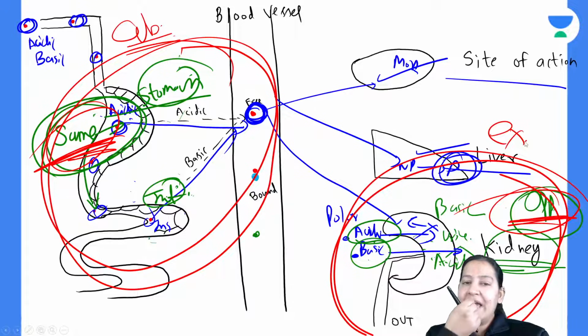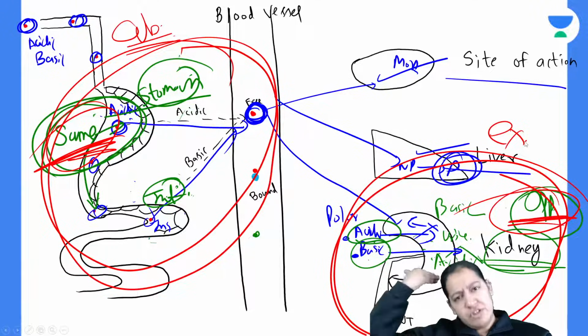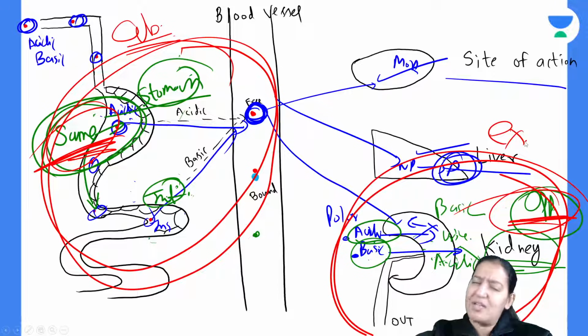So if I am taking any drug, just suppose I am taking aspirin. I am having a headache or I want a blood thinner, so I am taking a tablet of aspirin. We all know aspirin is an acidic drug. So if I take aspirin with a glass of water, it will be absorbed from the stomach. That is the first thing. It will not absorb from the intestine because it is an acidic drug. Once it is absorbed, it will go in my blood. It will show its mechanism of action and its metabolism.